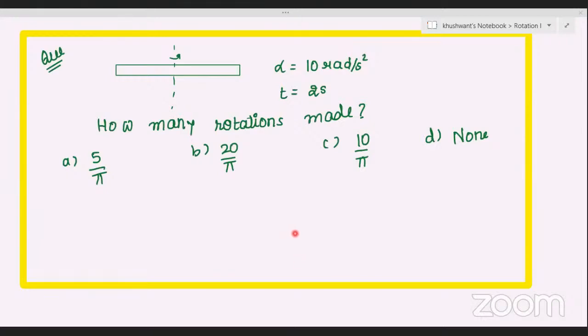Try this out. The funda is to calculate the angle covered. 2 pi radians means one rotation. So how many rotations will come in the angle that you are getting? Whatever angle comes, in how many rotations will that angle be covered? Over to you, everyone, quickly.